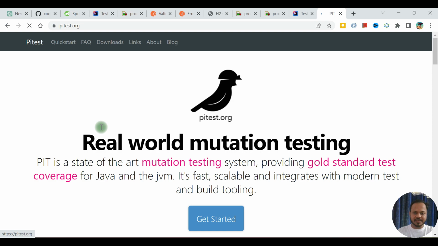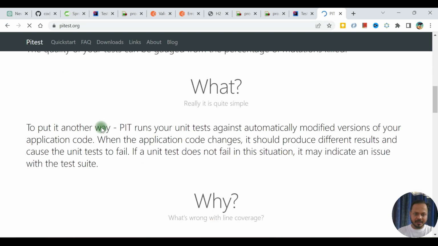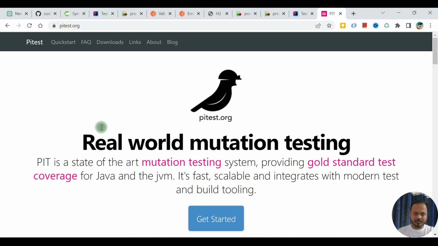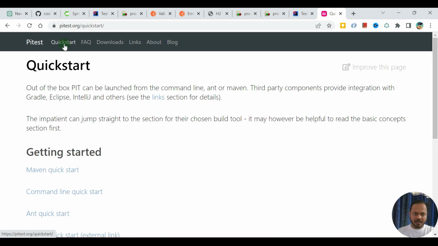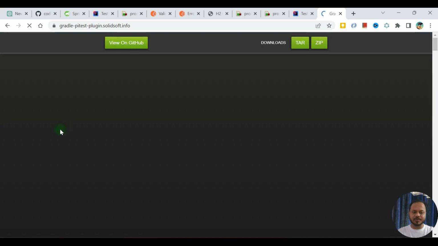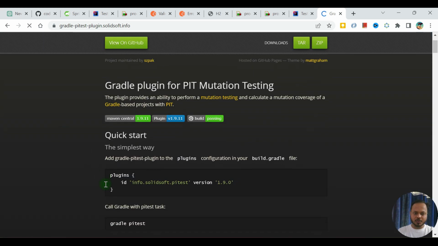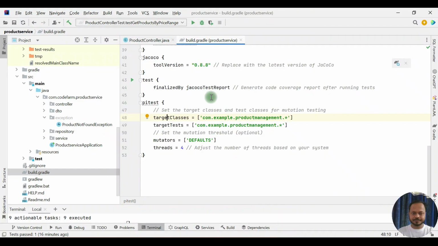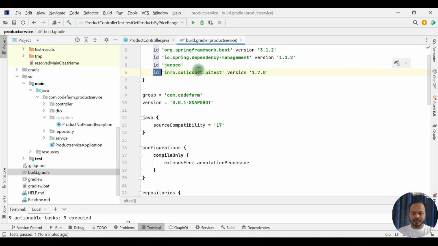Come to the home page here, get started. Quick start, come here. We have Gradle quick start. So what I have to do, just follow this link to integrate the PyTest. So the latest version is 190. So I have to copy this and correct the version here.